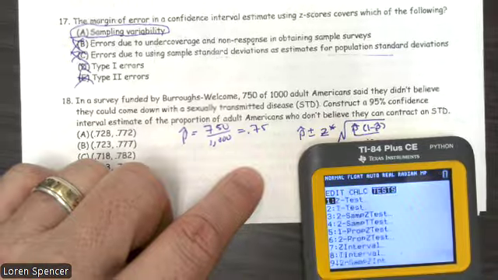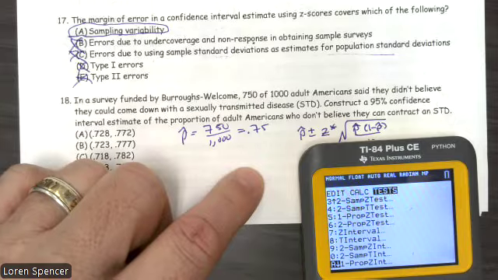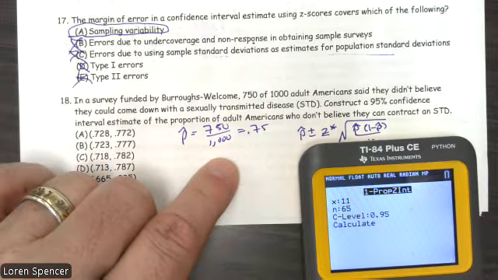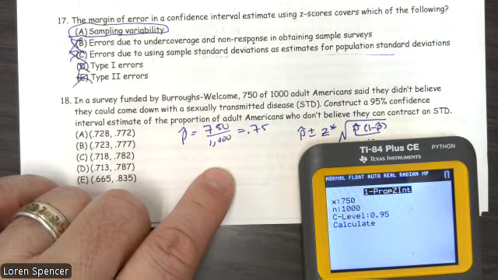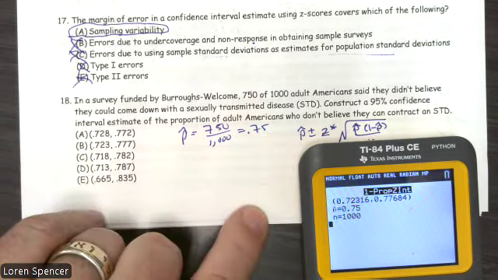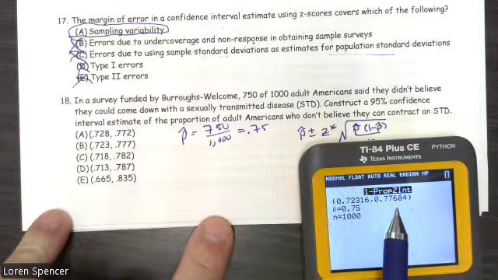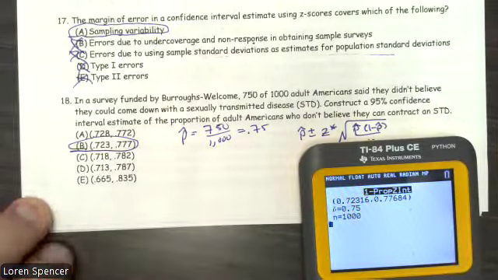Boy, you know what? I'm not going very well. Scrolling way down. There we go. Letter A, 1 proportion Z interval. Yay, we got there. So x was 750, n was 1,000. That was our sample size. And we wanted 95%, so plug in 0.95, calculate. 0.72316 and 0.776. This one is our closest.